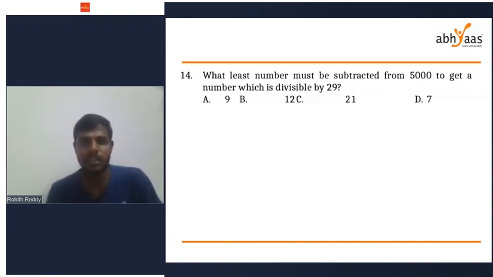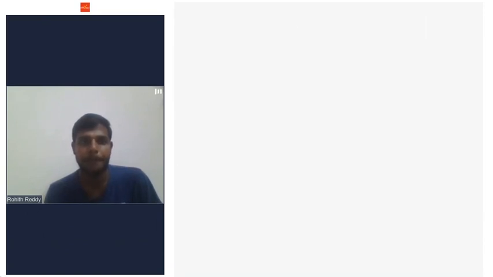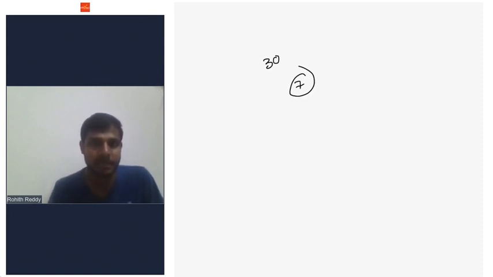If I give a question, for example, how much should you subtract from 30 so that the resultant number is divisible by 7, meaning the least number. What is the nearest number to 30?